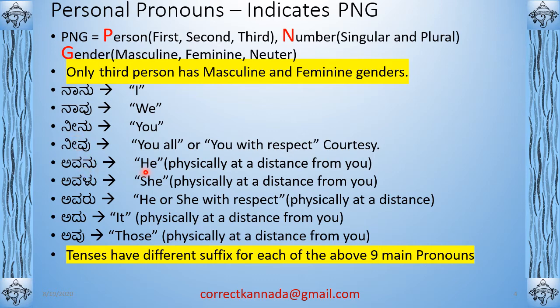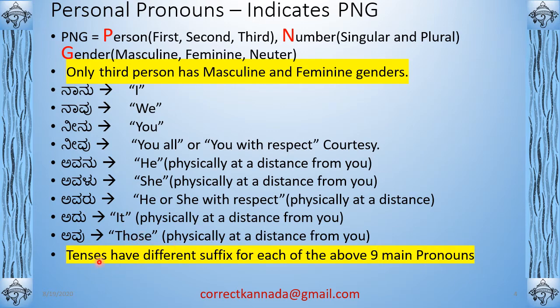Okay, Avanu is he, and it is indicating a person who is physically at a distance away from you. Avalu is she, physically at a distance away from you. Avaru is he or she, but with respect. So Avaru doesn't have gender, it is common between masculine and feminine. And again, it is indicating somebody who's at a distance from you. Adu is again of a neuter gender, an inanimate object or animals, plants, and it is at a distance from you. Adu, then Avu is plural of Adu. So it's a plural neuter gender, but that is physically at a distance from you.